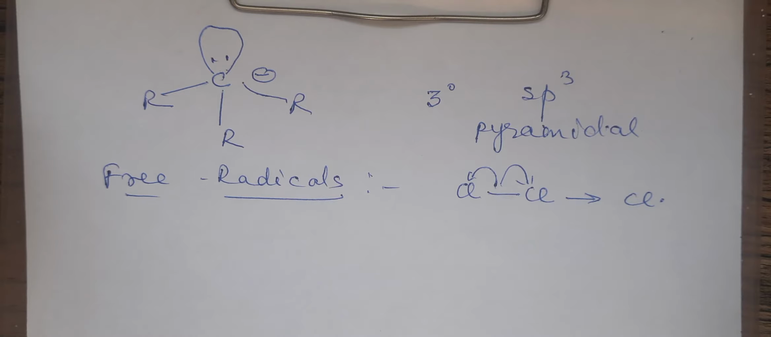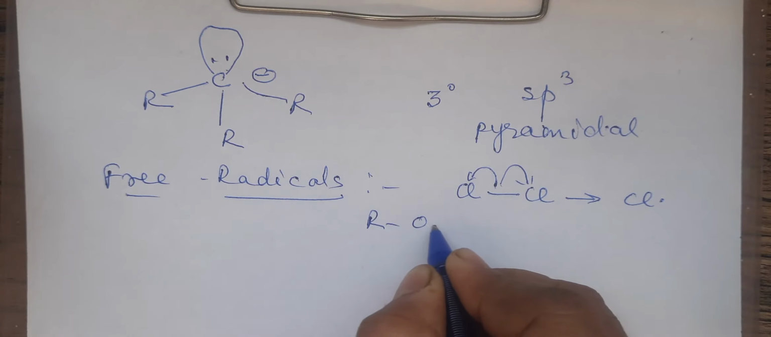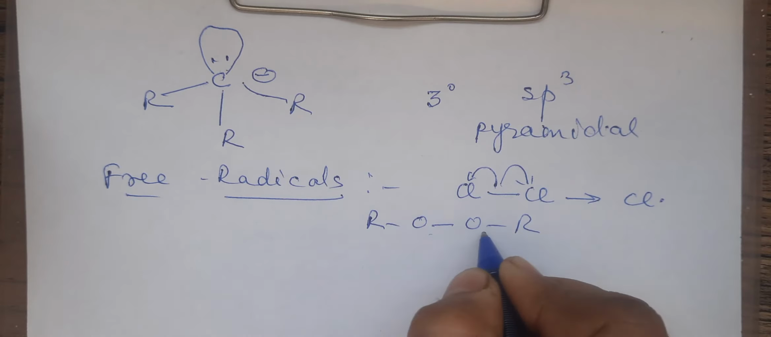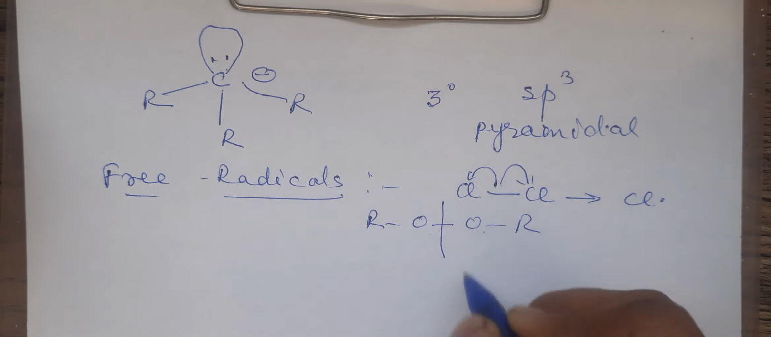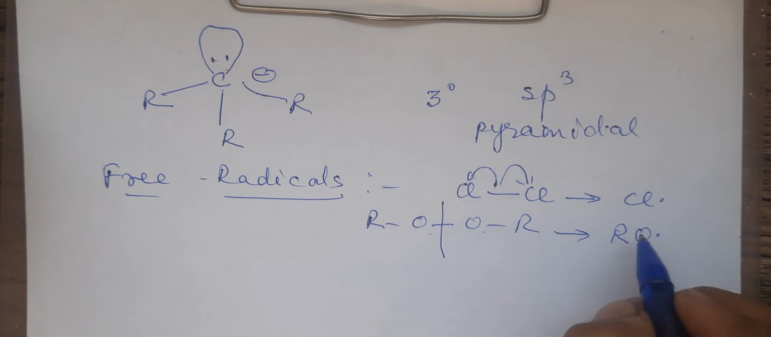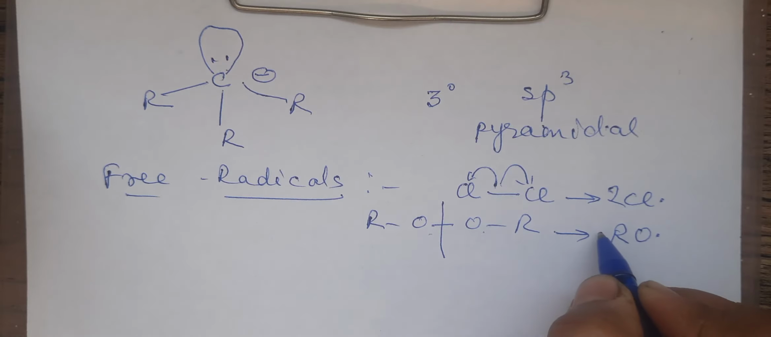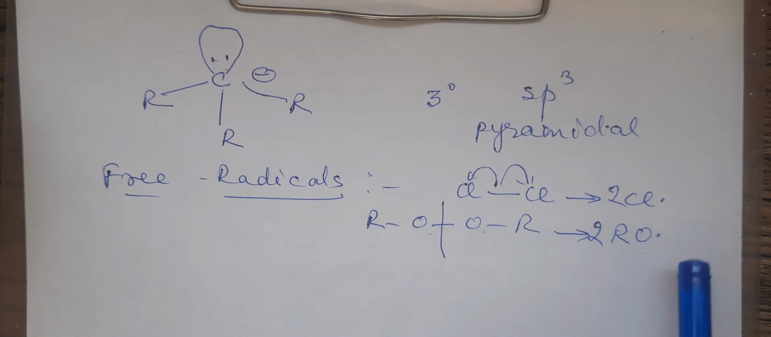The same type of free radicals can be formed by various other examples. If you see peroxides. What are peroxides? Say ROOR, OO linkage, single bond. This is said to be peroxide. This bond will break symmetrically. So you will have this free radical. Okay, so you'll get 2 alkoxy free radicals here. The alkyl group bearing O is called alkoxy.